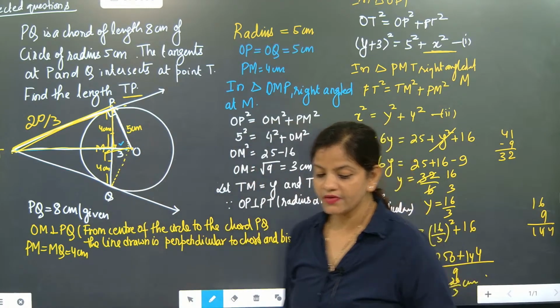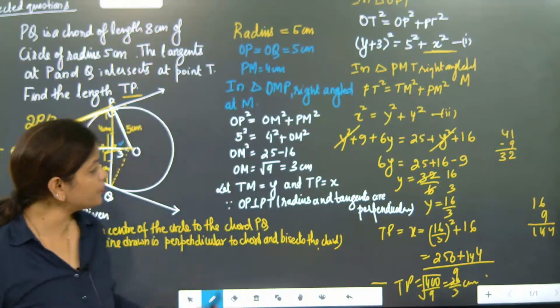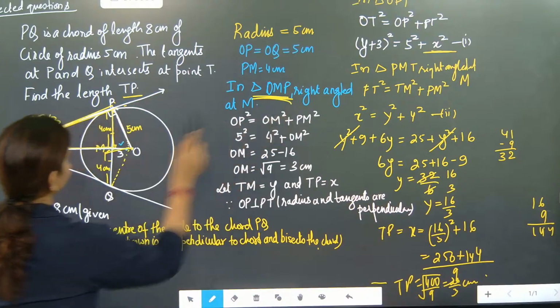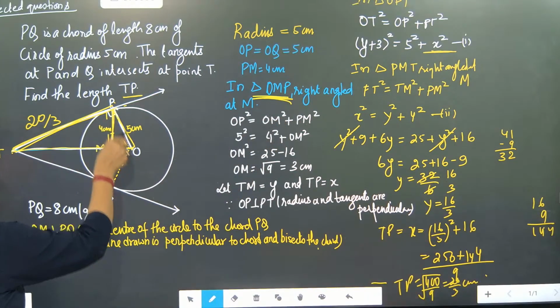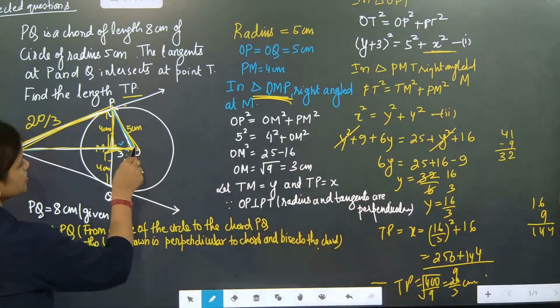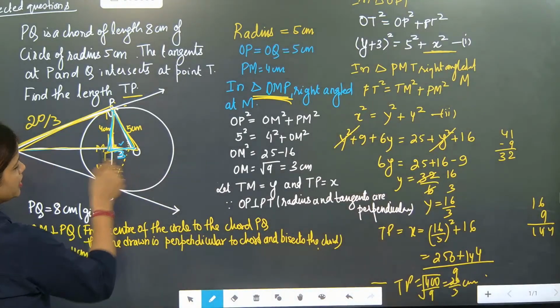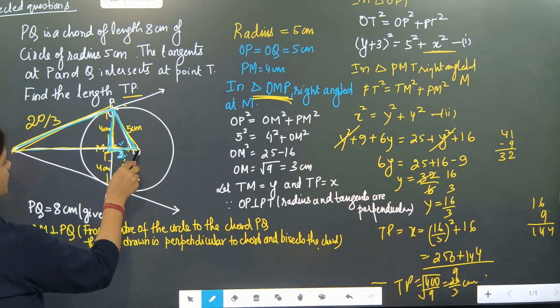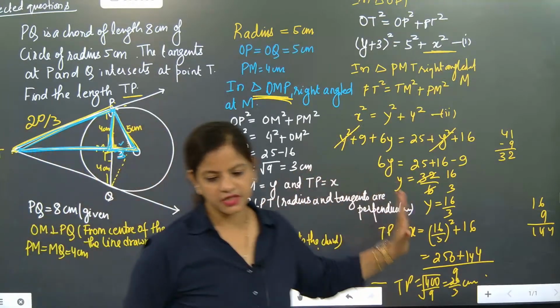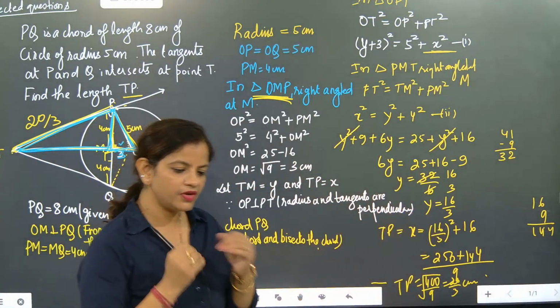I hope you might have understood this. This is the way to proceed. First, we have taken which triangle? We have taken triangle OMP. See, this is the first triangle, with the help of which we got 3. After that, we take two triangles, one big triangle, this one, and then this triangle. With these two triangles, we got x and y. So with three triangles we got the answer.